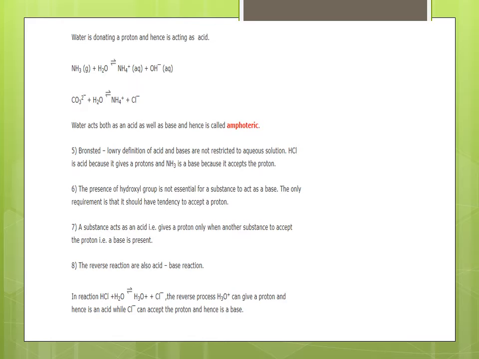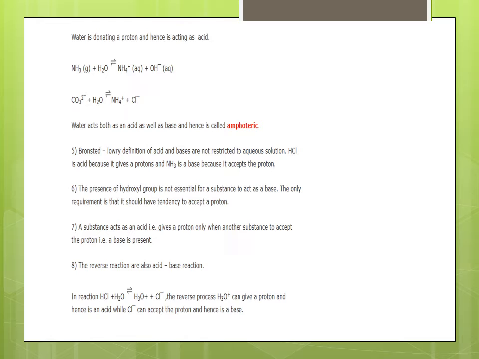The Bronsted-Lowry definition of acids and bases is not restricted to aqueous solution. HCl is an acid because it gives a proton and NH3 is a base because it accepts the proton. The presence of a hydroxyl group is not essential for a substance to act as a base. The only requirement is that it should have a tendency to accept a proton. A substance acts as an acid, that is it gives a proton, only when another substance to accept the proton, that is a base, is present.